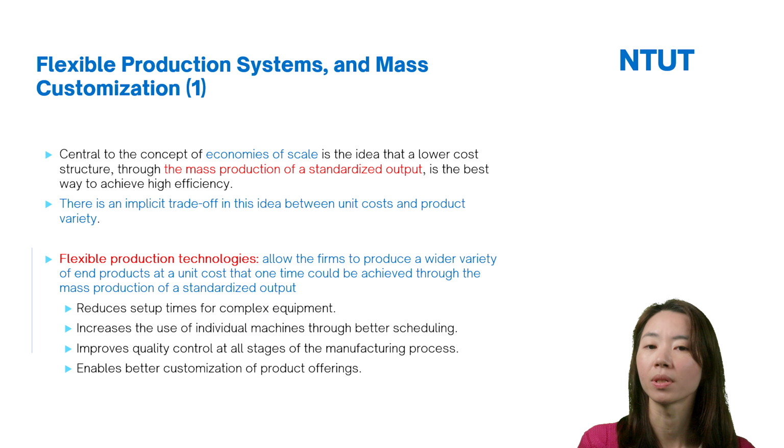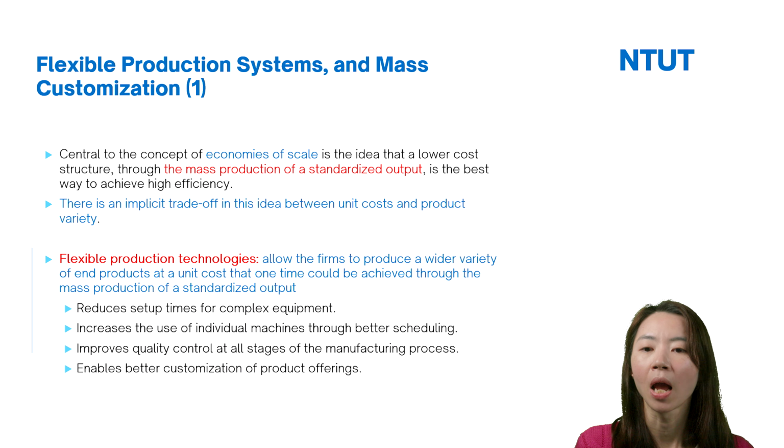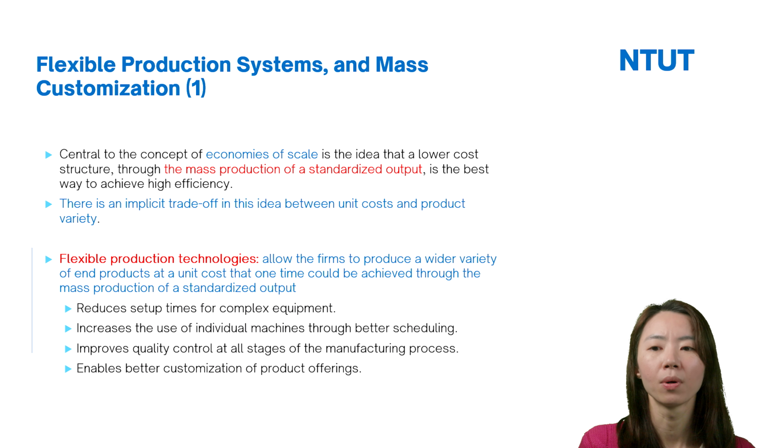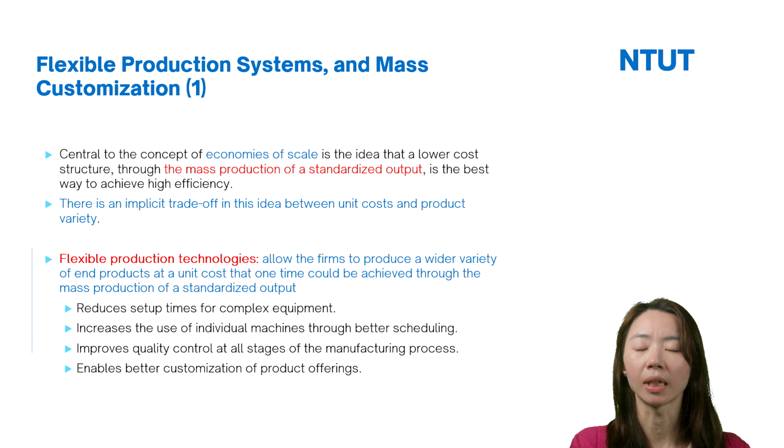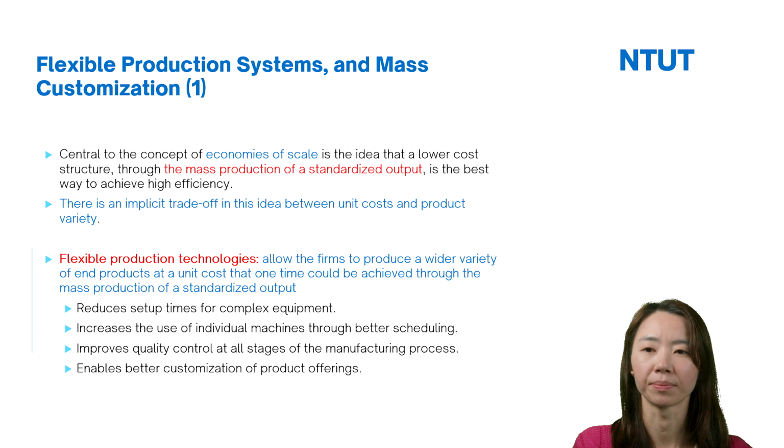And of course, it can also help firms to have better customization of the products they offer. So flexible production technology is a good tool for firms to enhance their efficiency.